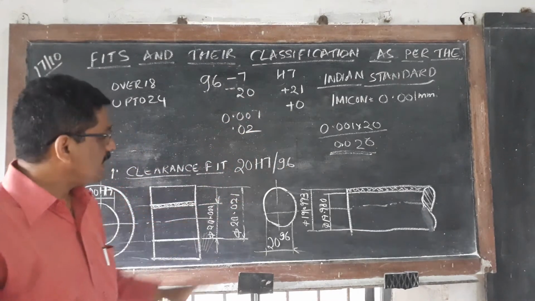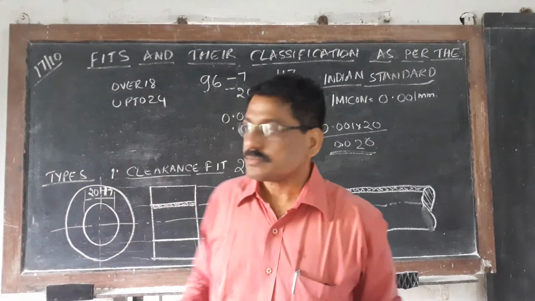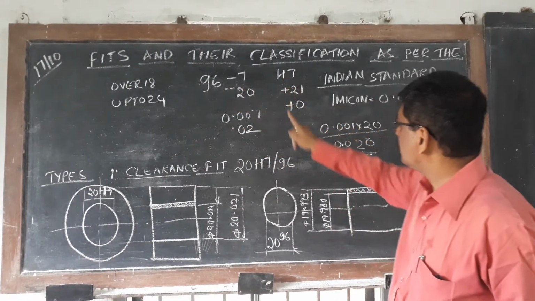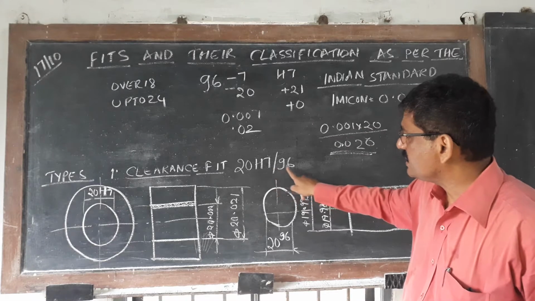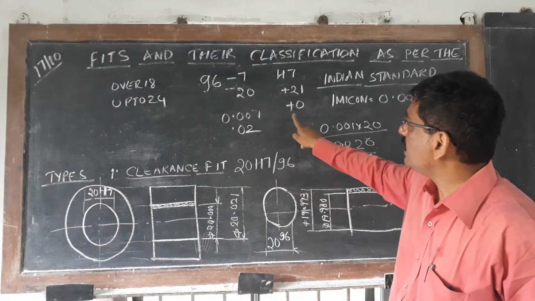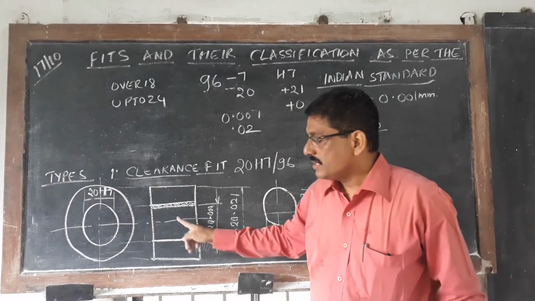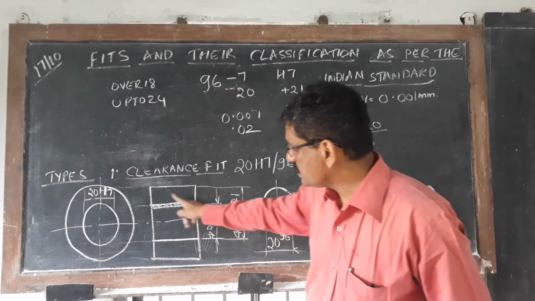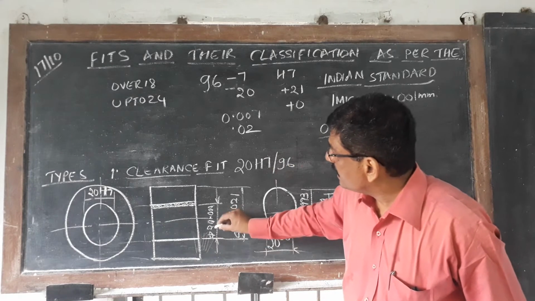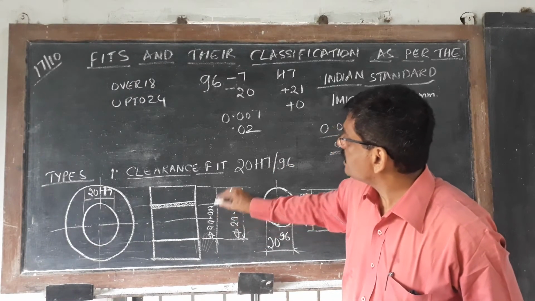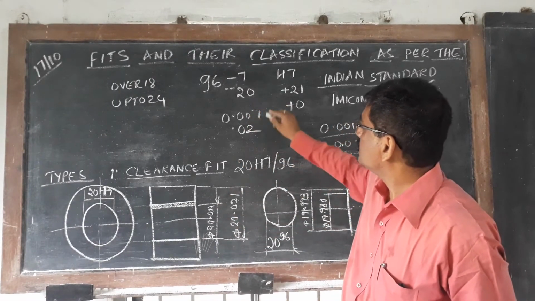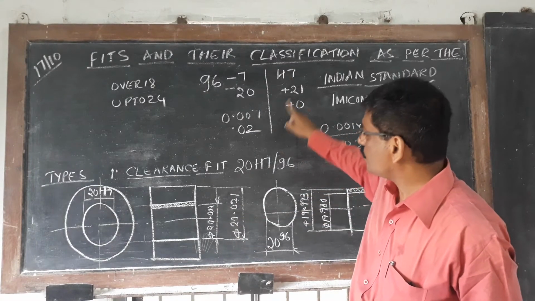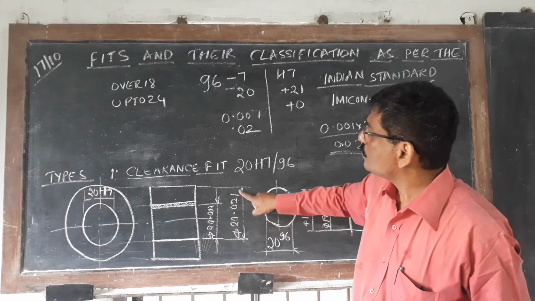Now these are the deviations given for G6 and H7. So this one is 20 H7 G6. If you see the hole, you can maintain the size exact 20 mm, or else you can go up to 20.021.